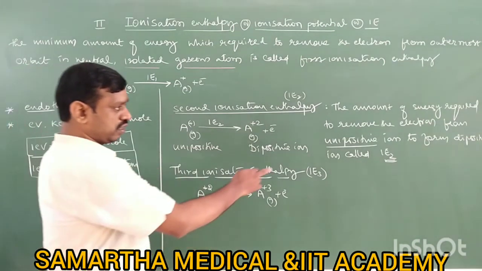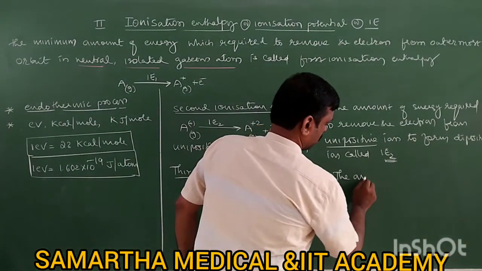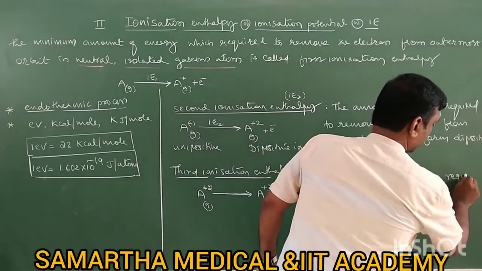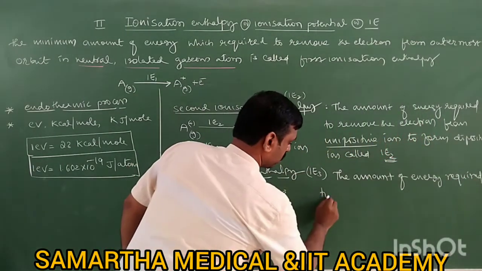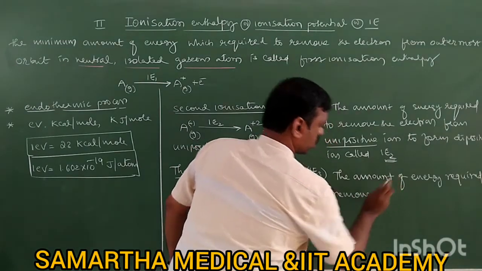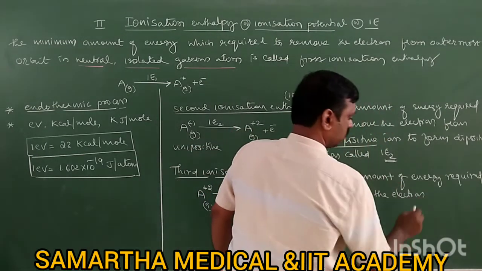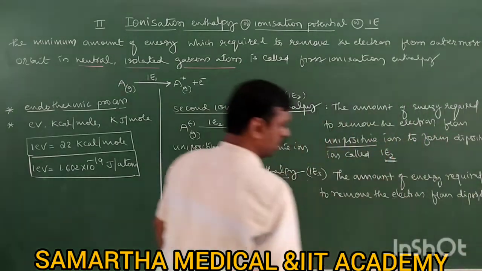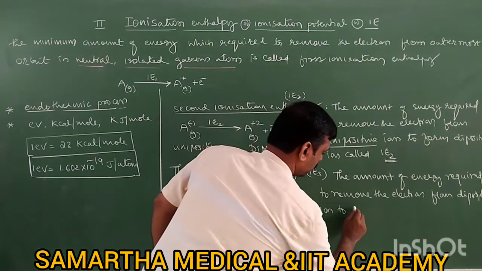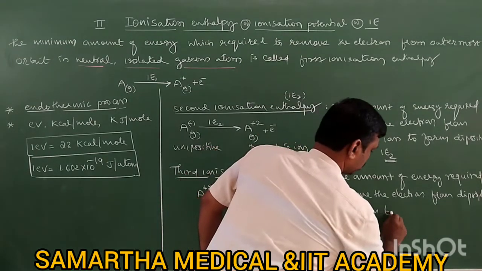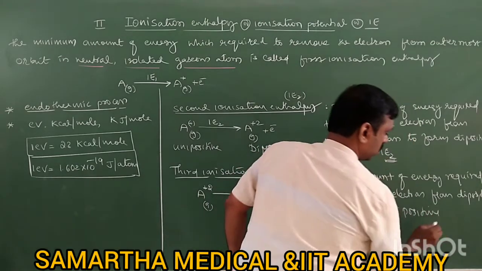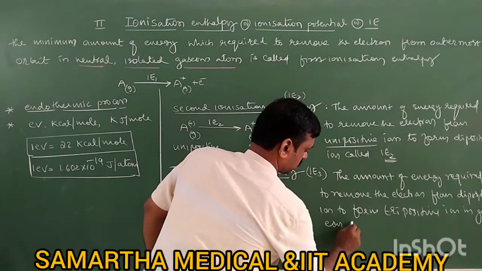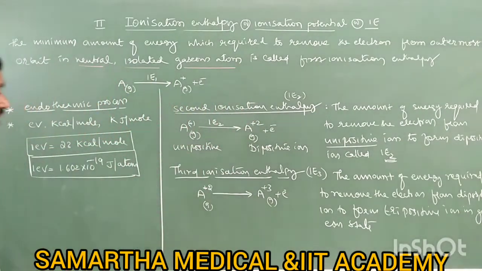So the amount of energy required to remove the electron from a dipositive ion to form a tripositive ion in gaseous state is called third ionization enthalpy.